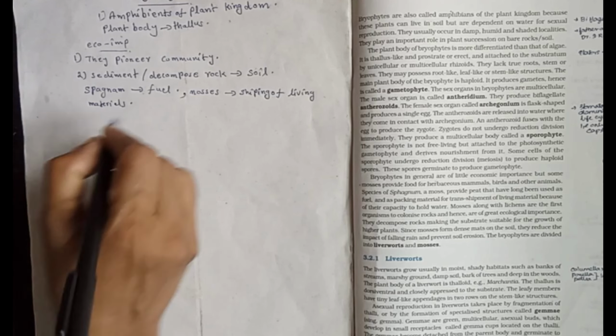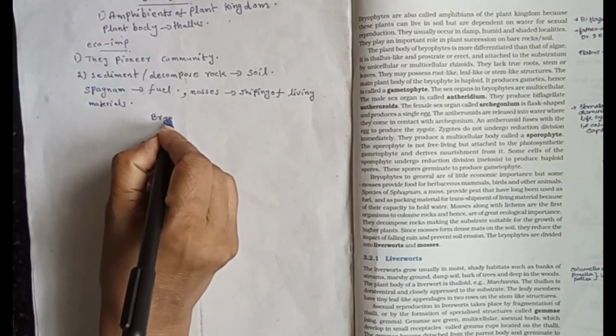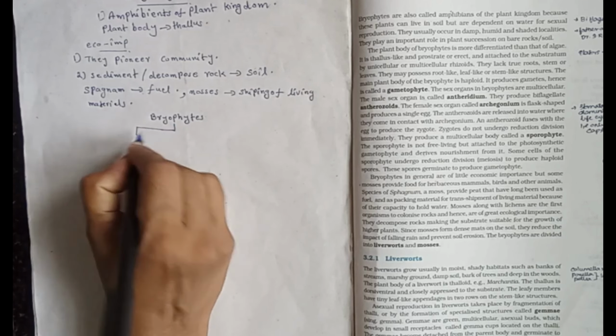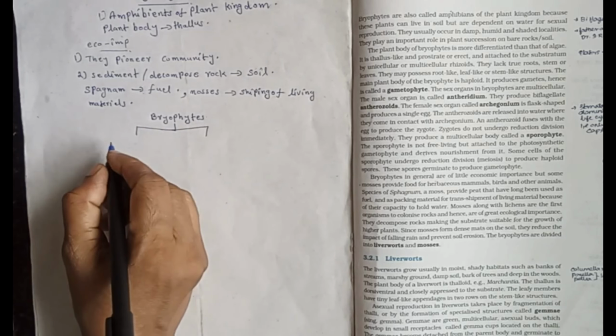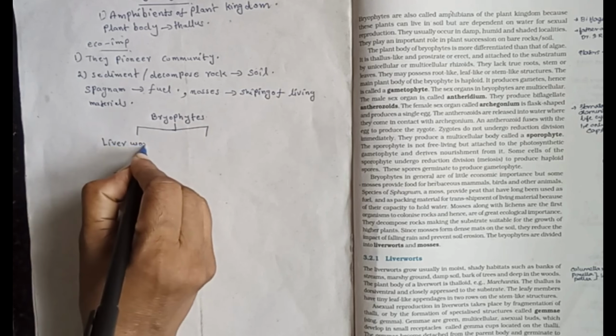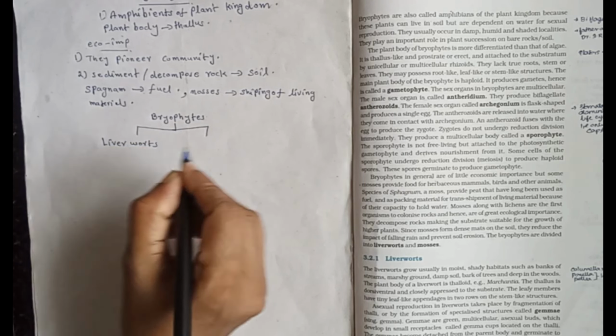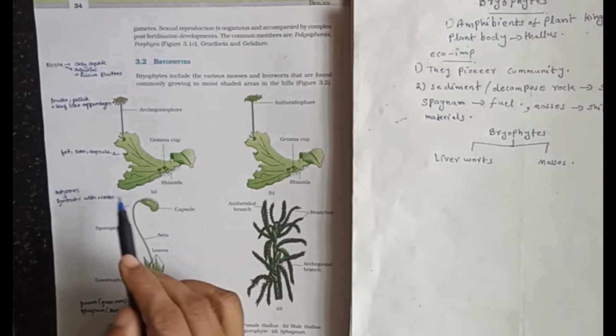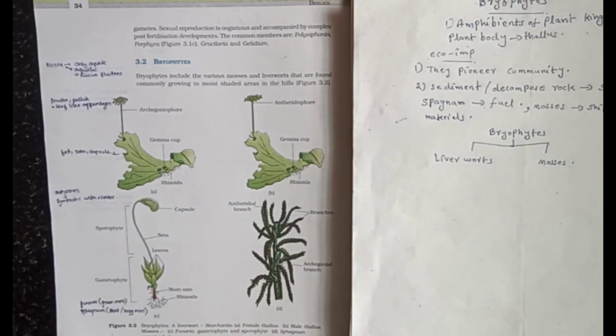Then the bryophytes are commonly divided into two: first liverworts, then second mosses. Marchantia is an example of liverwort and the moss plant is an example of moss.